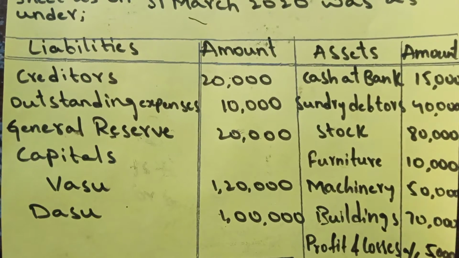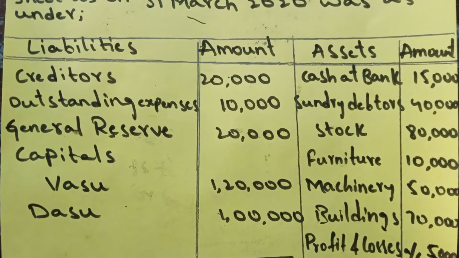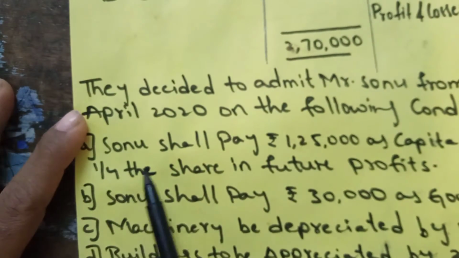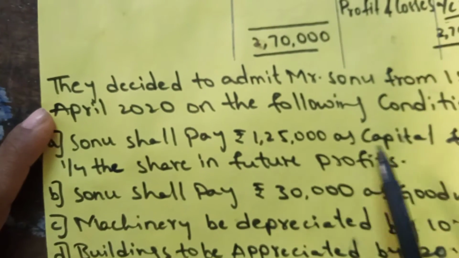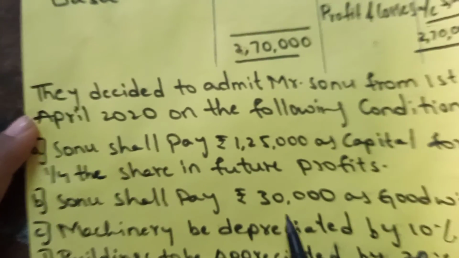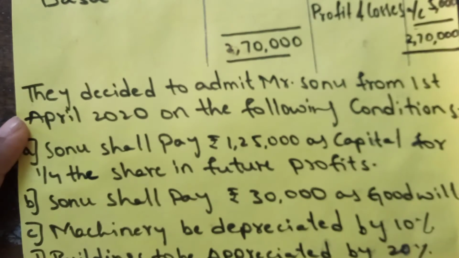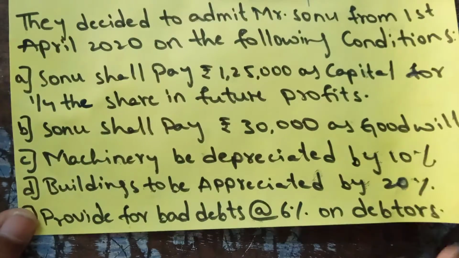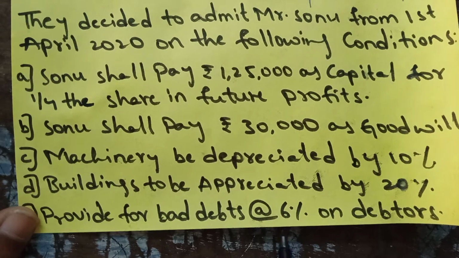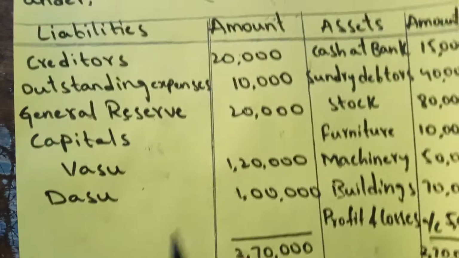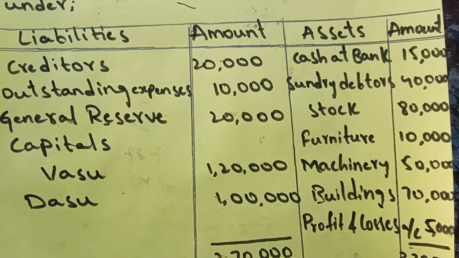They decided to admit Mr. Sonu from 1st April 2020 on the following conditions. Sonu shall pay 1,25,000 as capital for 1/4 share in future profits. Sonu shall pay 30,000 as goodwill. Machinery be depreciated by 10%. Building to be appreciated by 20%. Provide for bad debts at 6% for debtors. So these are the adjustments. With these adjustments and this balance sheet, you are going to prepare partnership accounts.